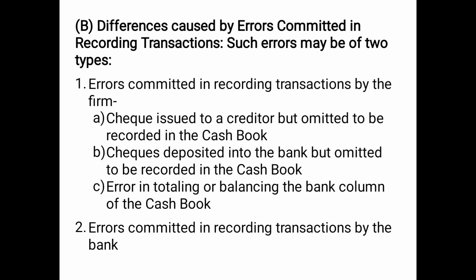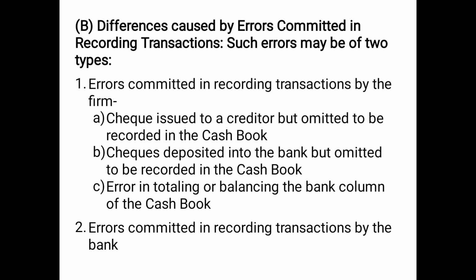Now the B category, differences caused by errors committed in recording the transactions. In the A category, we found that the transactions were recorded at one place and not recorded at the other place. For example, if it was recorded in the cash book, it was not recorded in the passbook, and if it was recorded in the passbook, it was not recorded in the cash book, and that's why there was a difference in the cash book and passbook balance.